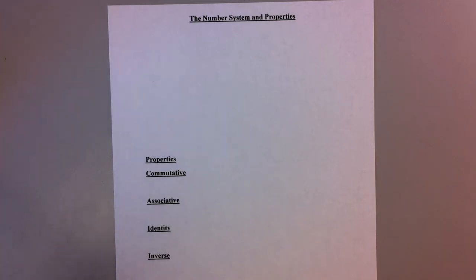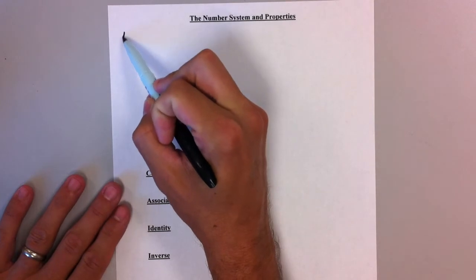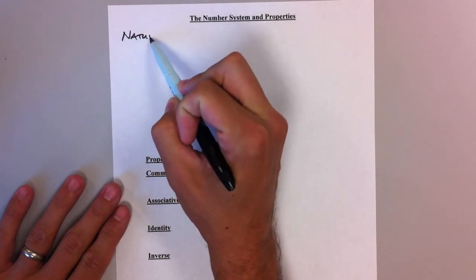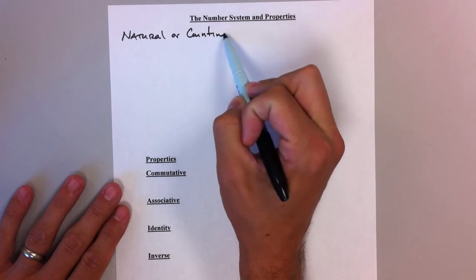And if we want to just go with the very most basic set of numbers, we call those the natural or counting numbers.